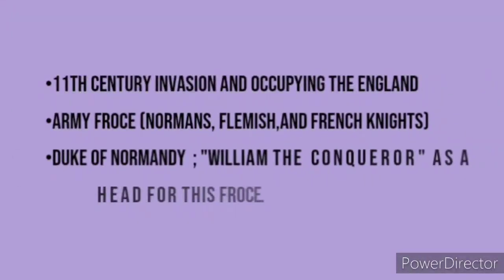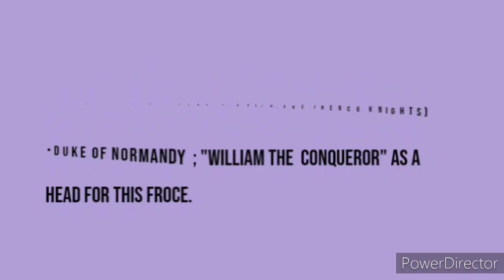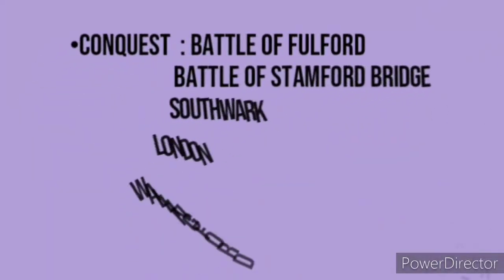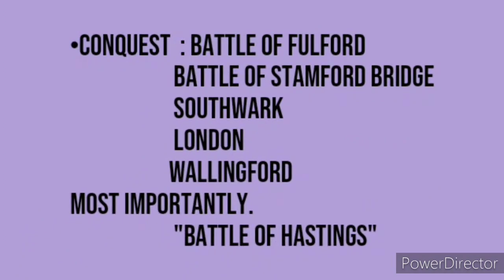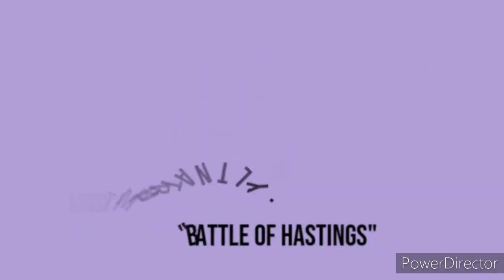What is this Norman conquest? The conquest was an 11th century invasion and occupation of the land of England by an army made up of Normans, Flemish and French knights. These were all led by the Duke of Normandy, William the Conqueror. In this conquest, we can see many battles like the Battle of Fulford, the Battle of Stamford Bridge, and so on. But the most significant battle was the Battle of Hastings.